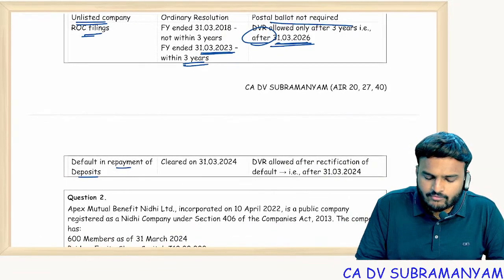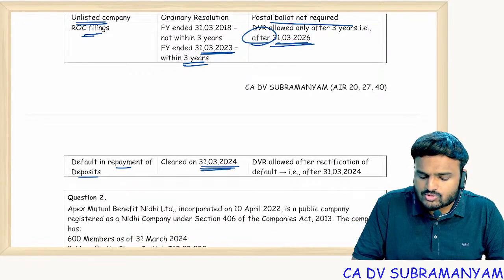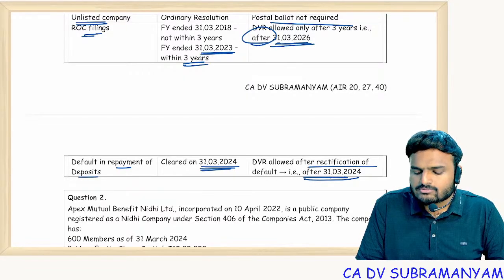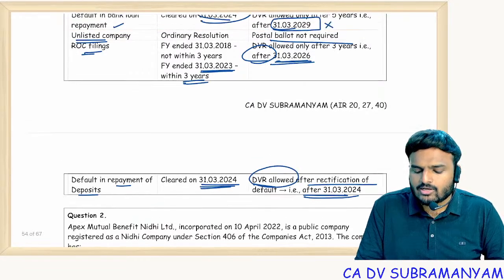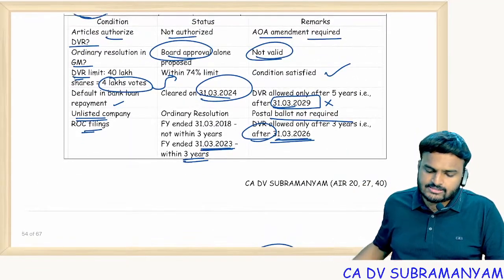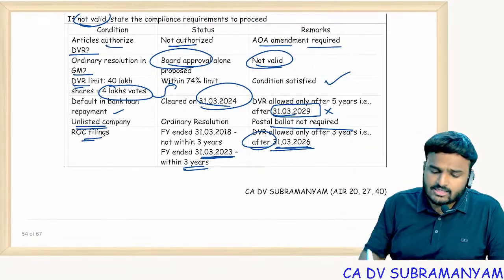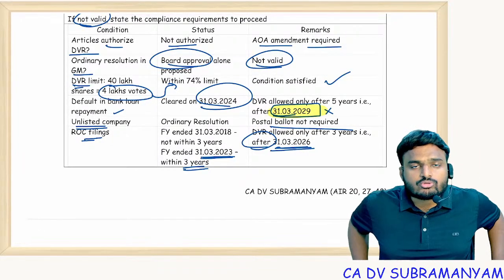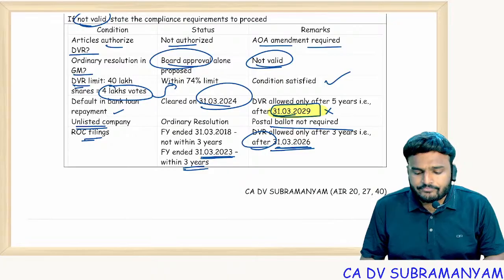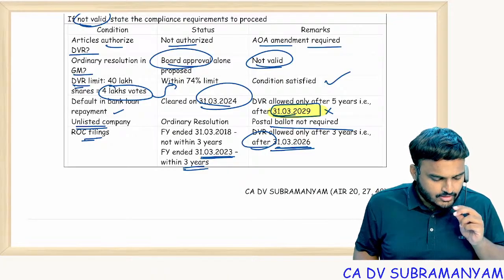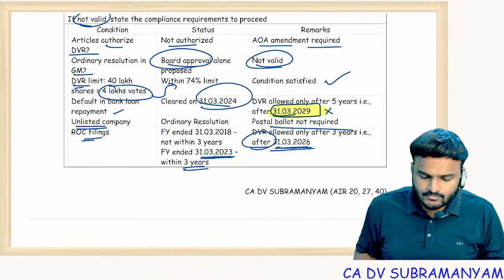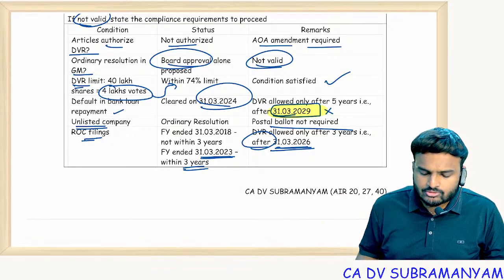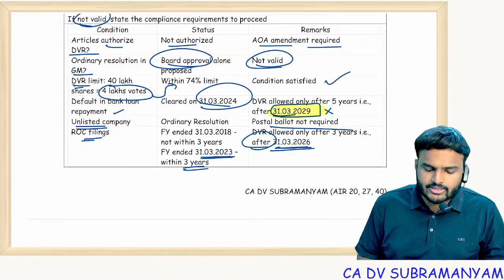Default in repayment of deposits cleared on 31st March 24. So yes, rectification happened immediately after 31st March 2024. DVRs are allowed. But if you see all these terms and conditions, up to 31st March 2029 you are not allowed to issue equity shares with differential rights. Getting my point, everyone? So whichever is later we have to take. Up to 31st March 2029 you are not allowed.